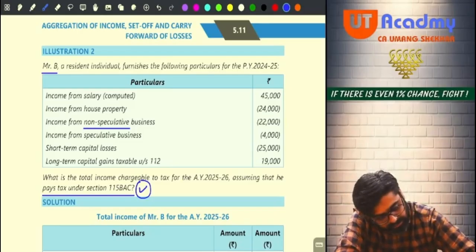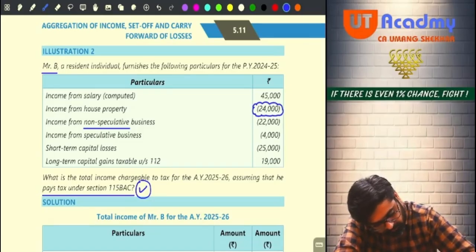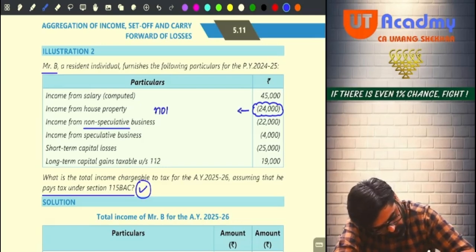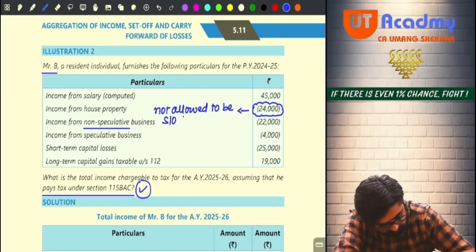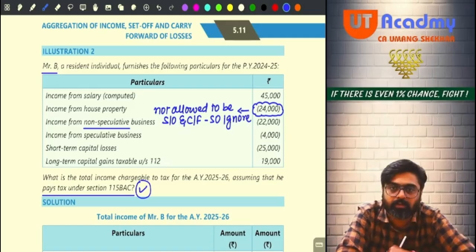So can I say this 24,000 loss is not allowed to be set off and carried forward? So ignore this loss now.